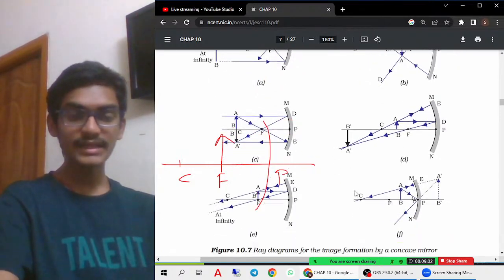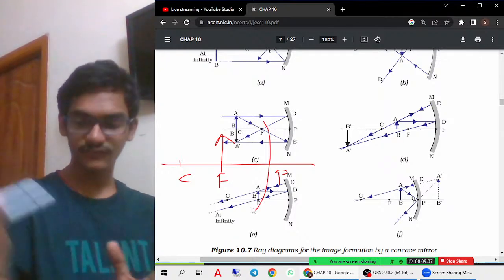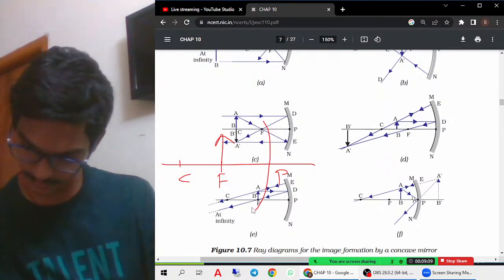And in the fifth case, what is happening? The object is at F, but the image is actually formed at infinity. So this is a very important case.